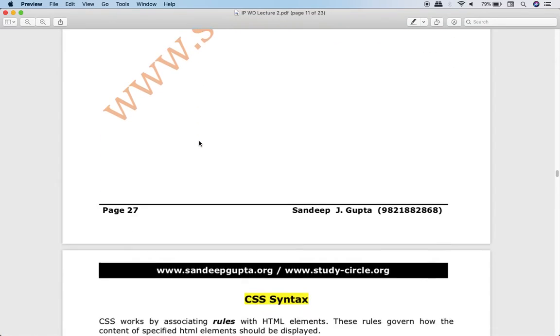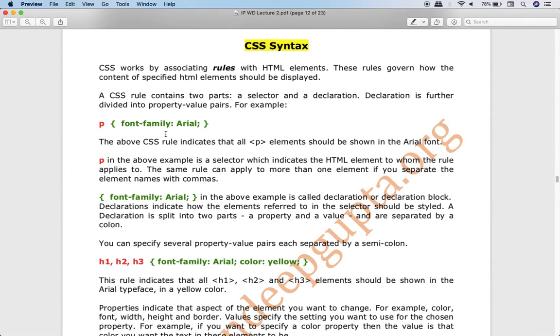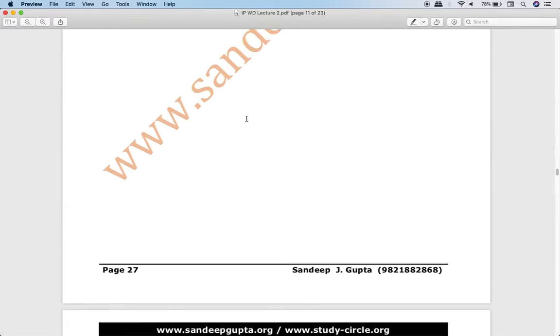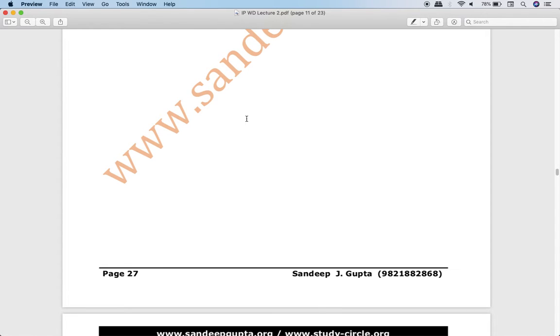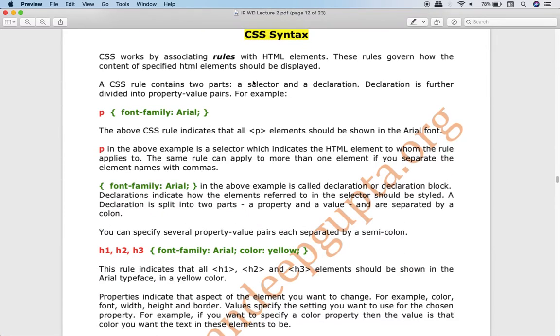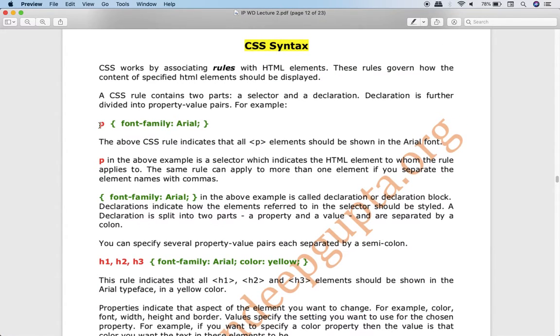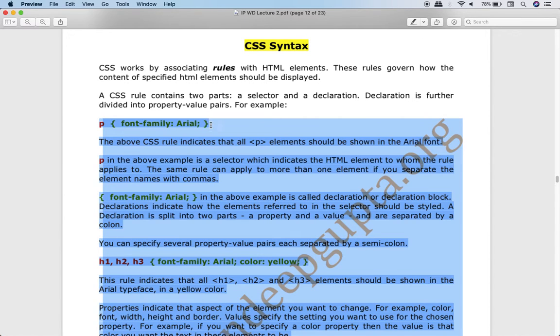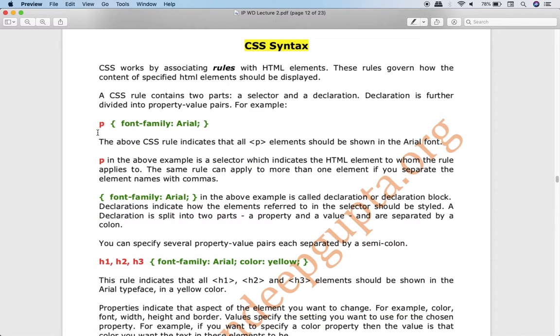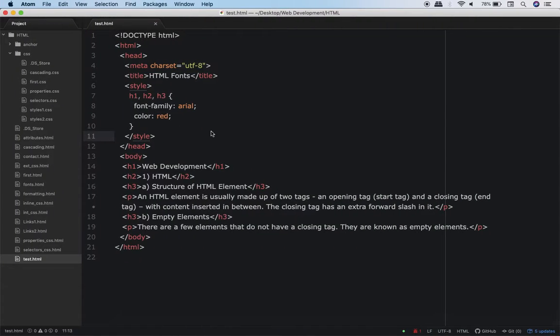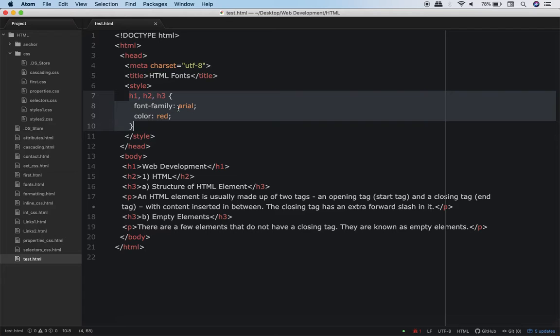Now look. A C language program contains statements. An HTML program contains elements. So that way the CSS code contains rules. Now what is a rule? You have already seen a rule. A rule looks something like this. See where this mouse pointer moves? The rule looks something like this. So this is a CSS rule.